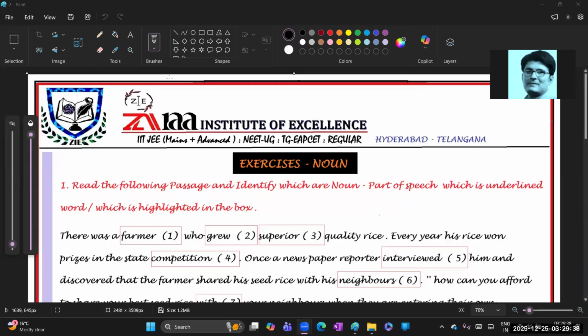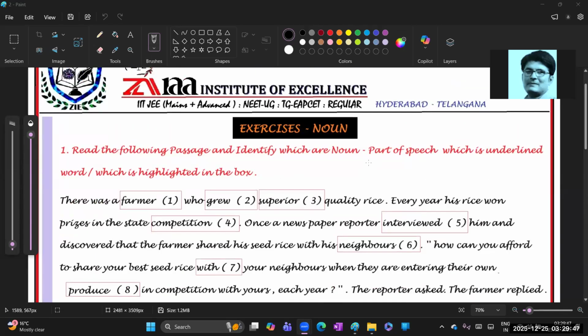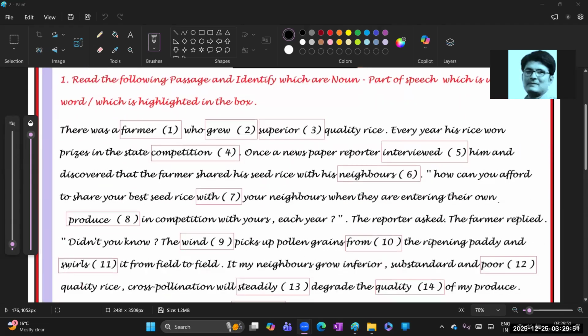So after the completion of the theory part, let us now practice a few exercise questions, which are completely related to the inter first year syllabus. Here we can practice in a different mode.